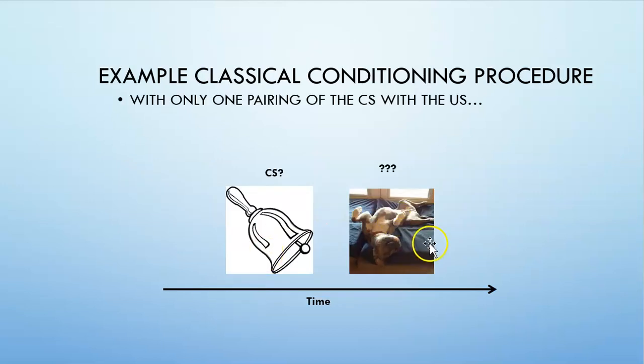Is the dog going to respond? The question here is, has acquisition occurred? Has the bell, the neutral stimulus, had enough time to become associated with the unconditioned stimulus? In this example, probably not.